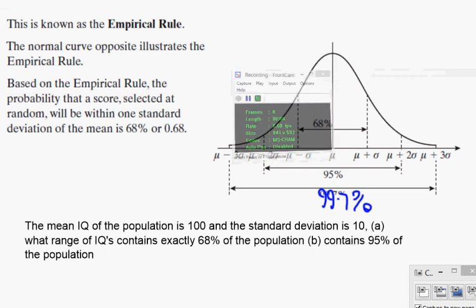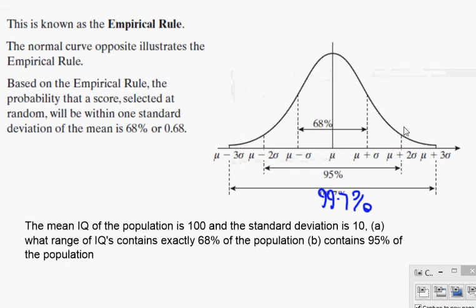This here is what's called a bell curve or a normal distribution. Now, what a normal distribution stands for is the following. What's normally distributed is things like heights.